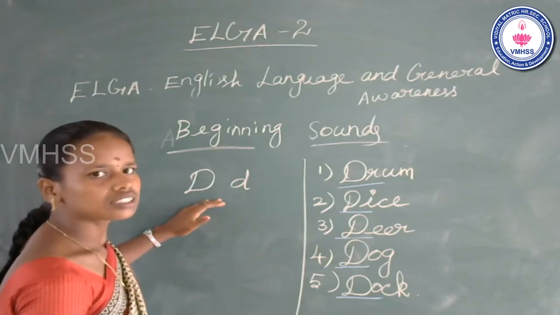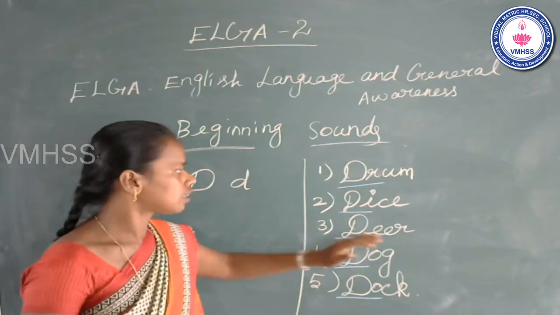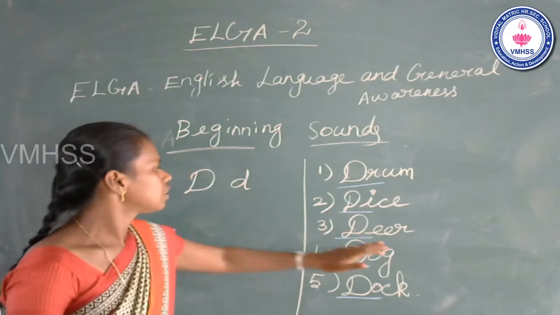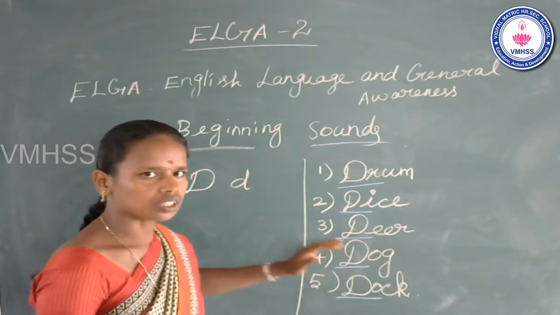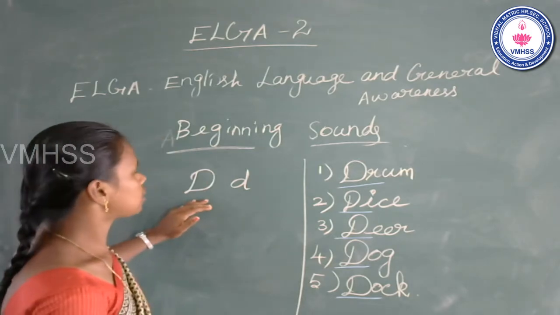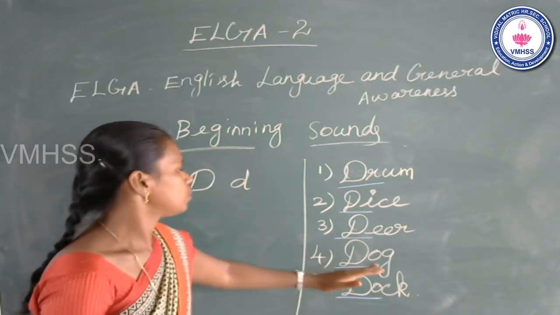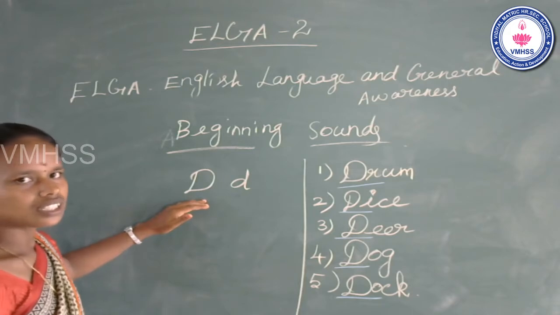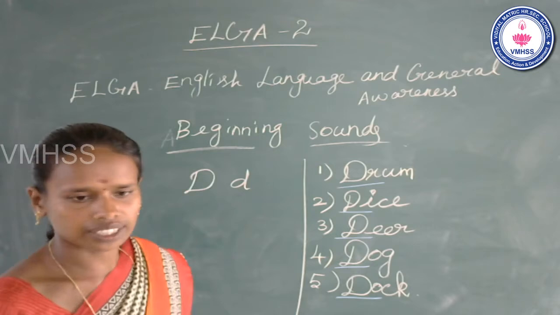Name of the letter D. Sound of the letter D. The dog. The dog. Name of the letter D. Sound of the letter D. The dog. Next one. The name of the letter D. Sound of the letter D. The dog. Duck. Sorry.